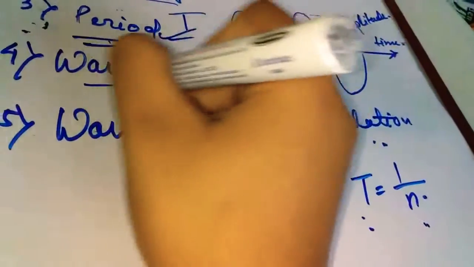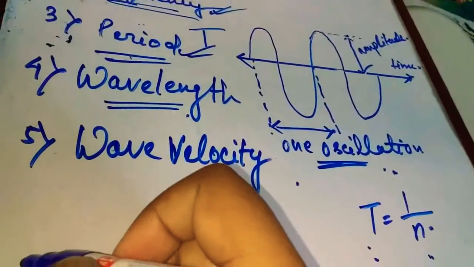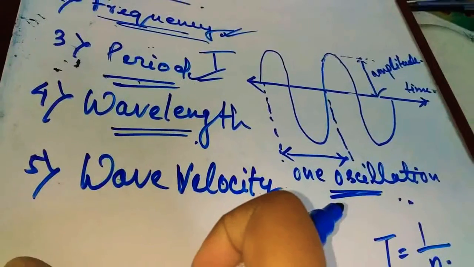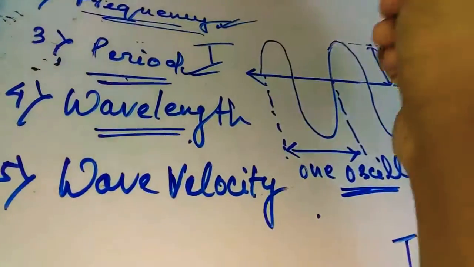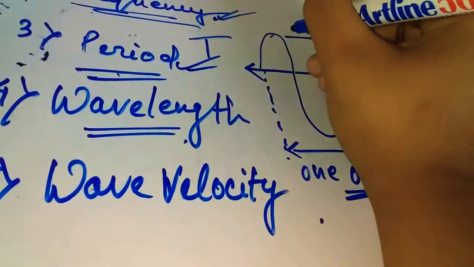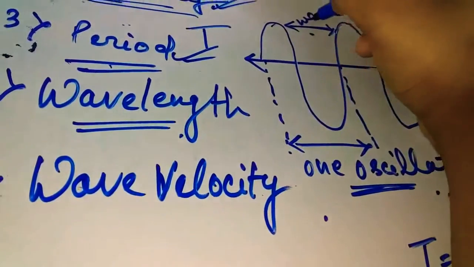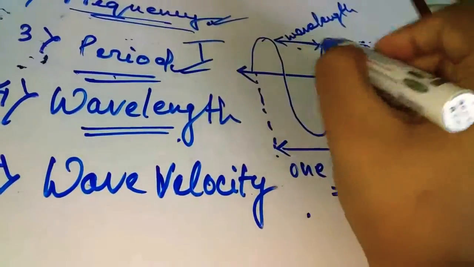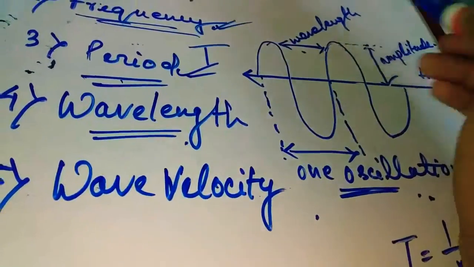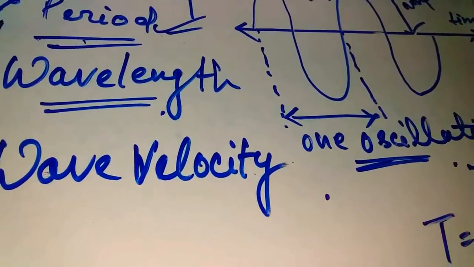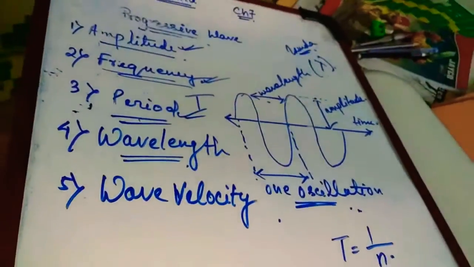Then there is wavelength. Okay, wavelength means the shortest distance between any two particles in the path of the wave. That means any two waves. This is a wave, this is a wave. The shortest distance is defined as wavelength. This is wavelength. It is denoted by lambda. This is called lambda.